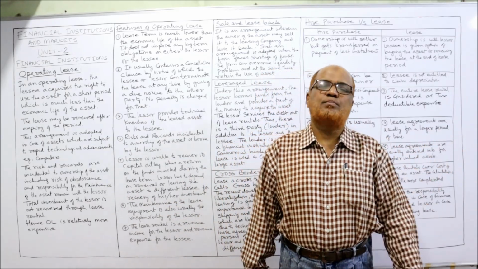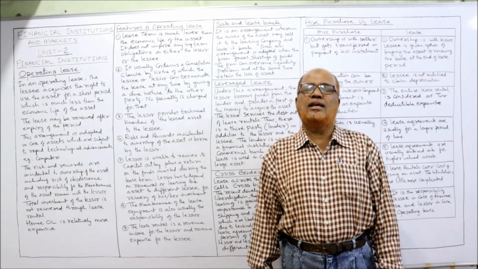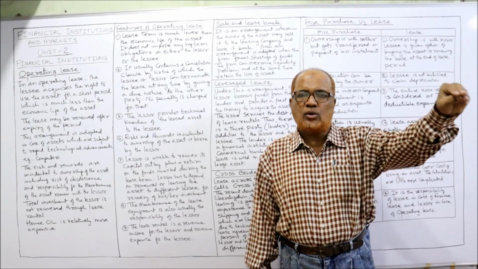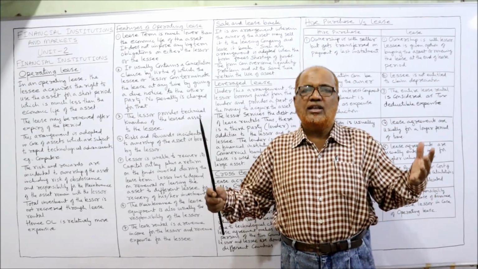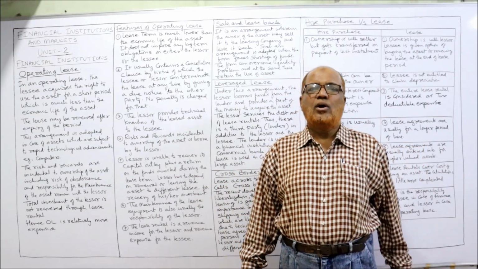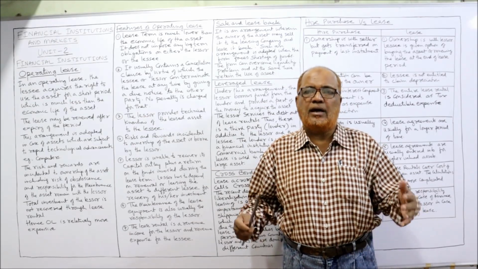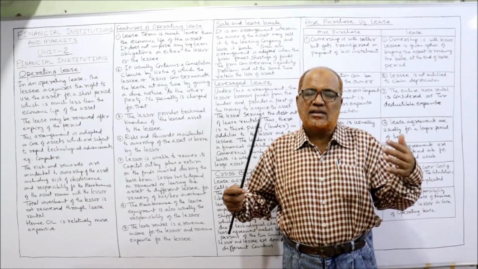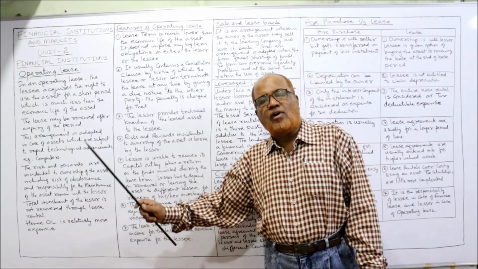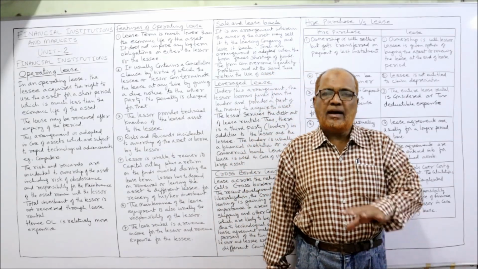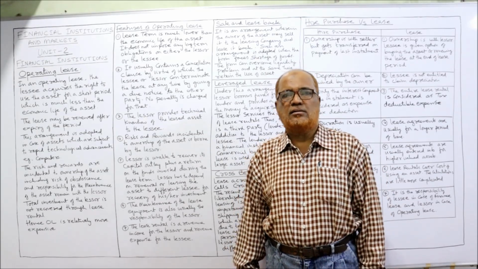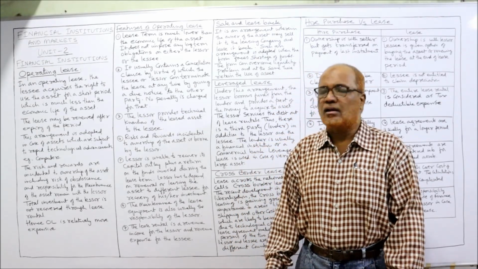In the previous video, I explained that in financial lease, the risk and reward will be transferred by the lessor to the lessee. Now, the lessee can enjoy the asset and get all the rewards, but at the same time, he has to bear all the risk regarding repair, maintenance, accident or obsolescence. Whatever risk is there, the lessee has to bear. But in the case of operating lease, the risk will be borne by the lessor, not the lessee. The owner has to bear the risk.